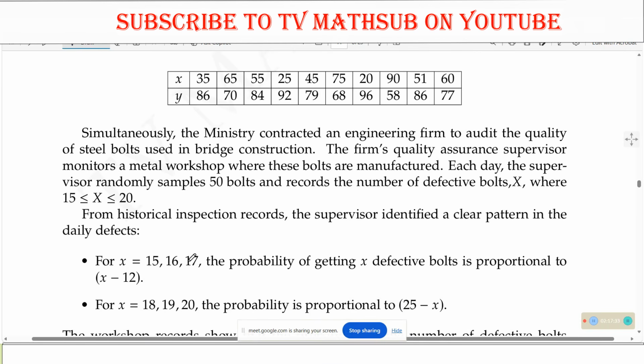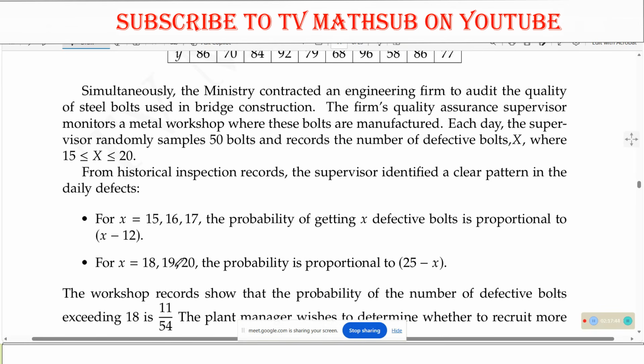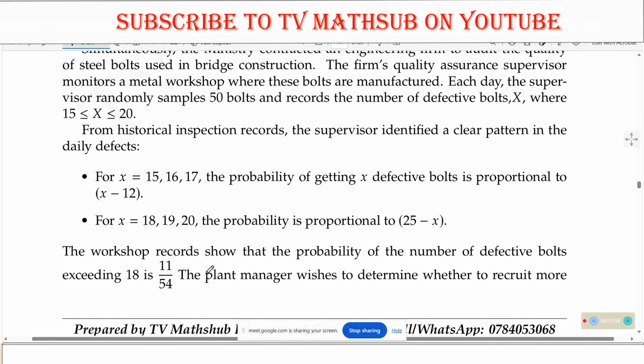For x equaling to this, the probability of getting x defective bolts is proportional to x minus 12. For x equaling to 18 and 20, the probability is proportional to 25 minus x. The workshop records show that the probability of the number of defective bolts exceeding 18 is 11 over 54.